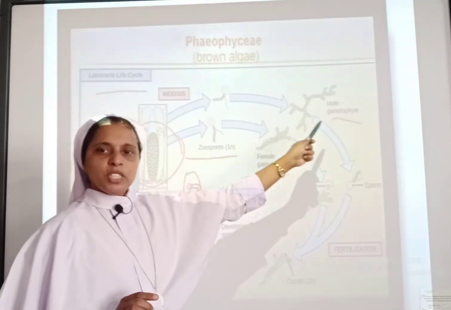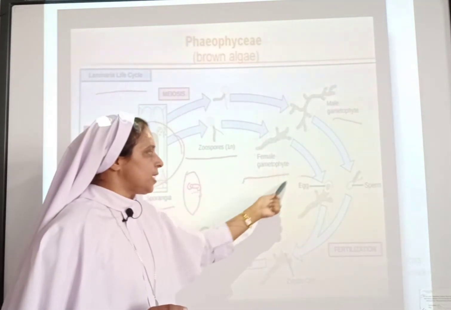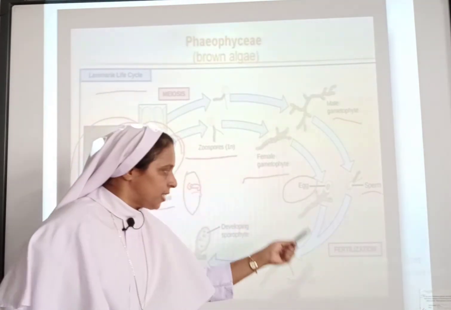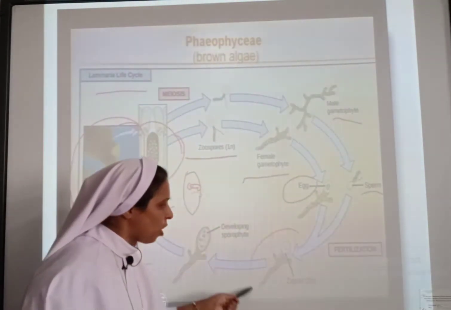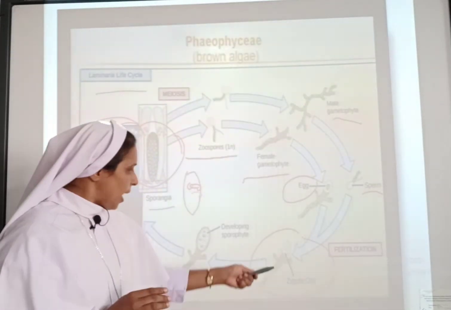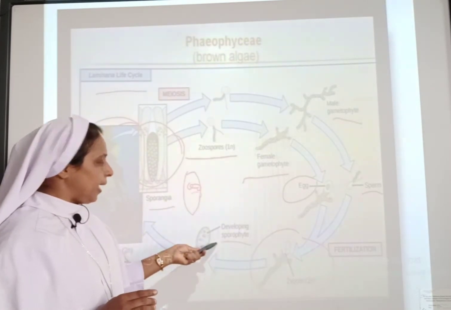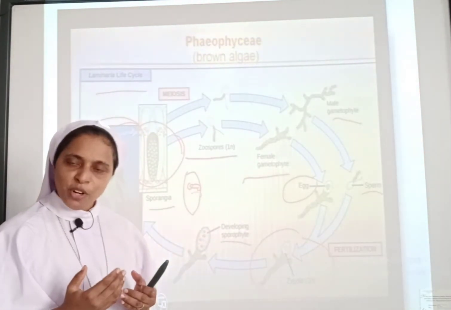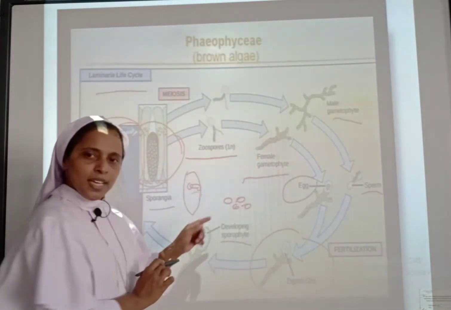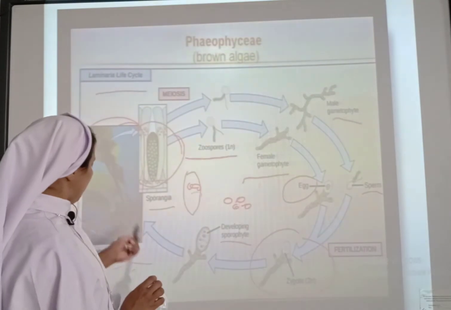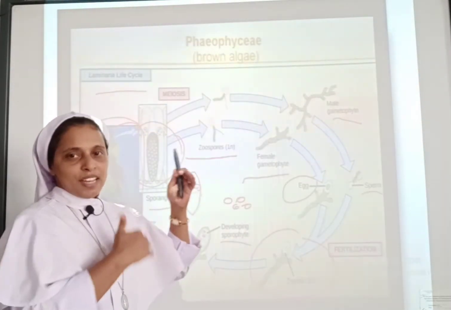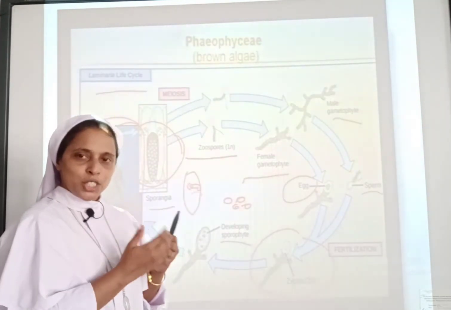This female gametophyte and male gametophyte will be releasing egg and sperm. During fertilization, this egg and sperm fuse together to form a zygote. And this zygote will be developing into a young sporophyte. Why is it called sporophyte? Because it will be releasing spores. Then it will be developing into a young plant, a young algae, and the life cycle continues. I hope it is clear to you all.